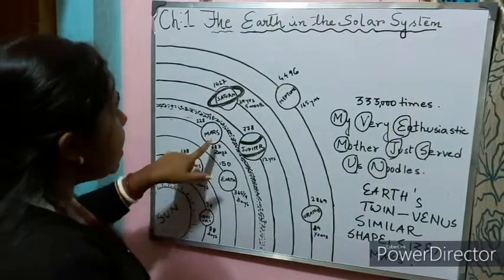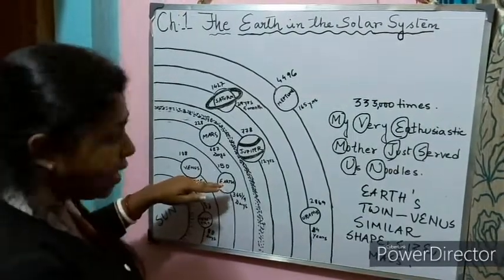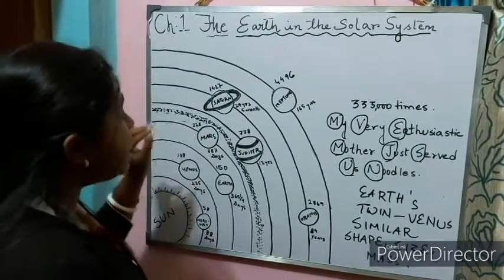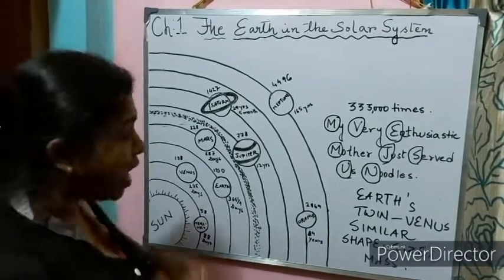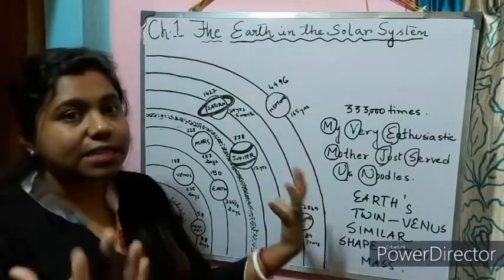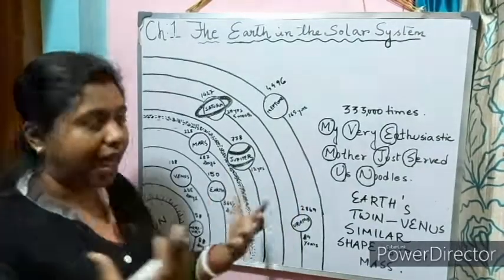Now let us go ahead with the fourth planet. The fourth planet is Mars. Earth is the third planet. Now Mars is the second smallest planet. Mars appears red, so we call it the red planet.